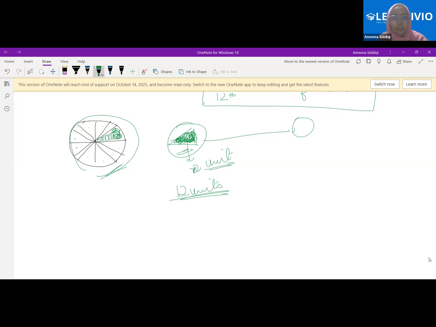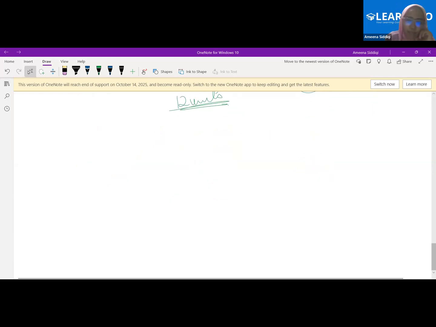Therefore, we get the mass as 12 units. Clear? What is the unit here? This one piece is the unit here. Any confusion here, beta? No, ma'am. That is why we say a carbon 12 atom divided into 12 pieces will definitely have the mass as 12 units. And that is why carbon has an atomic mass of 12 and not 6. 6 is the atomic number. We'll discuss what atomic number is. Clear?